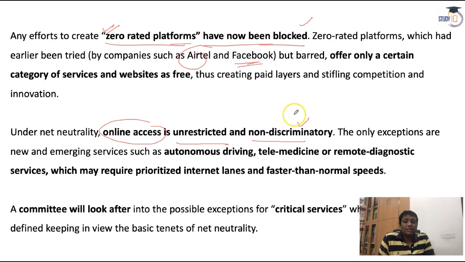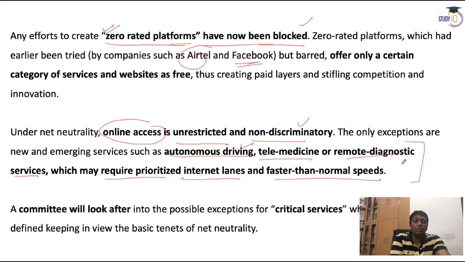But in some cases, net neutrality is not strictly allowed. In conditions like autonomous driving, driverless cars, telemedicine, and remote diagnostic services, it is required to prioritize internet lanes faster than normal speeds. And definitely, guys, if a person wants to benefit from a doctor, especially through telemedicine, the internet speed should be faster. In some of these cases, net neutrality is not allowed. That is really important for normal people.